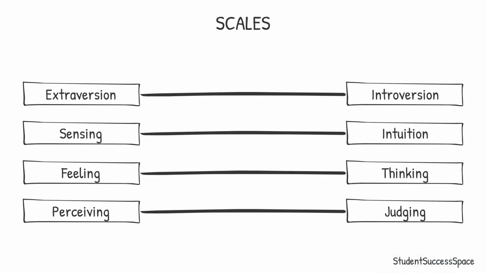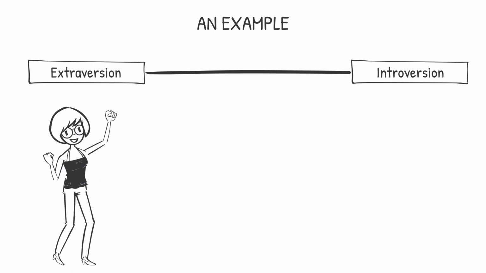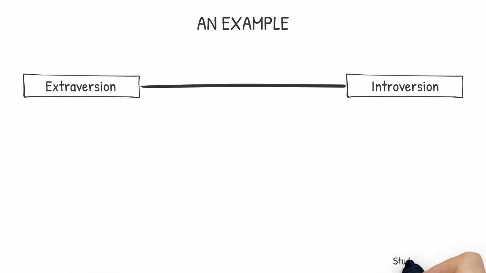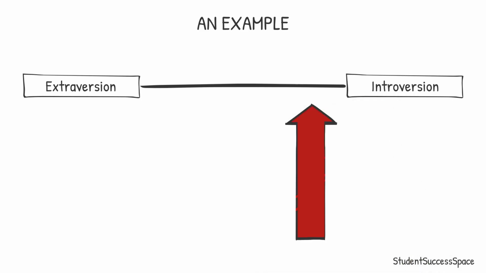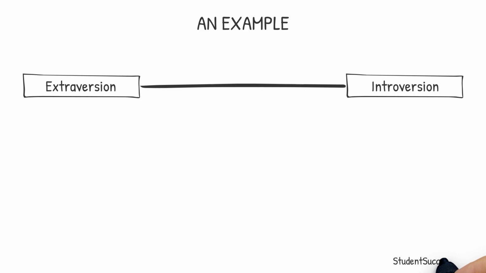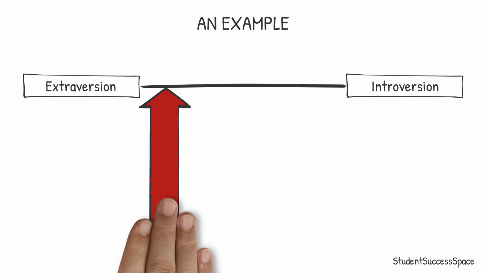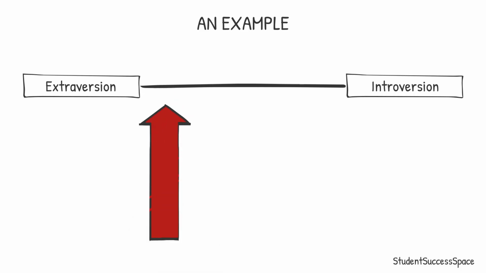When looking at the scale, think of a line with the different processes or attributes on either side, opposite of each other: extroversion and introversion, sensing and intuition, feeling and thinking, perceiving and judging. Let's look at extroversion and introversion as an example. An introverted individual who has some extroverted tendencies may have a focus of energy that looks something like this on the scale, closer to the introversion side. But what if the individual were more extroverted and found themselves infrequently needing that peace and quiet? Their focus of energy would appear more toward the extroverted side of the spectrum.